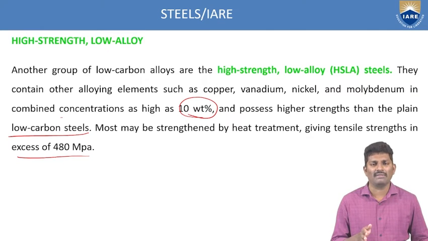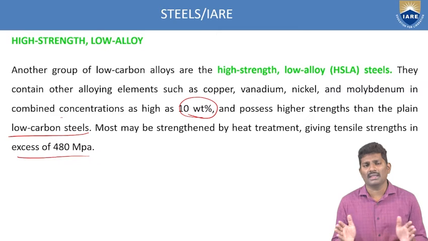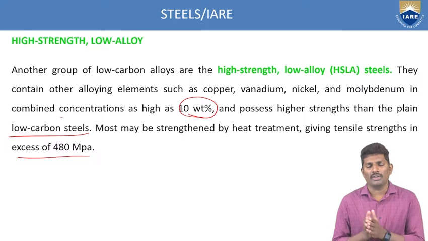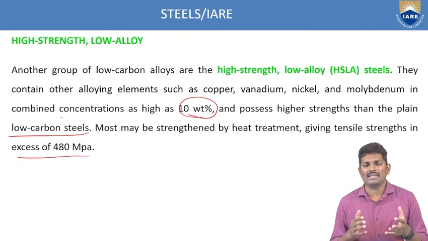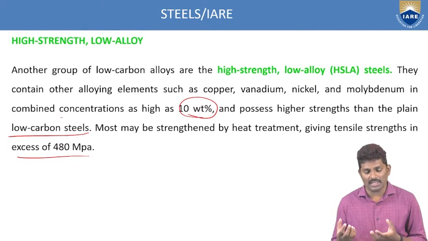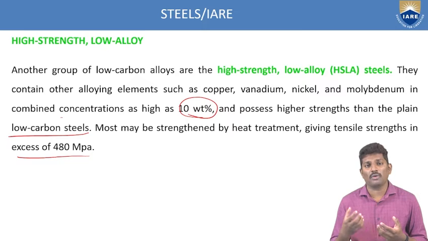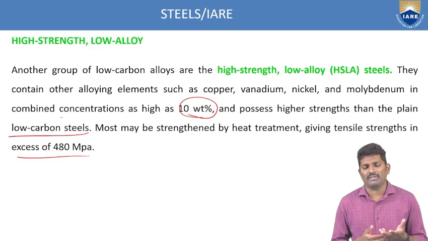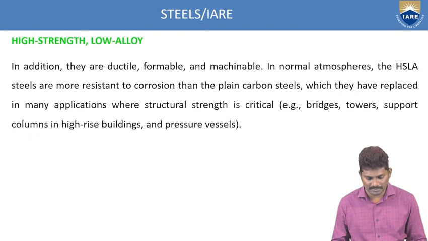In the previous slide, we discussed only low carbon steel without adding any other alloying element. Suppose for the same low carbon steel, you add some copper or vanadium, what is happening? It is increasing its strength up to 10%, as well as giving a maximum tensile strength up to 480 megapascals. So if you apply a tensile force, it can withstand up to 480 megapascals. Like that, you are increasing the properties by adding alloying elements. That's why alloys are very important in order to increase the physical as well as the mechanical properties.